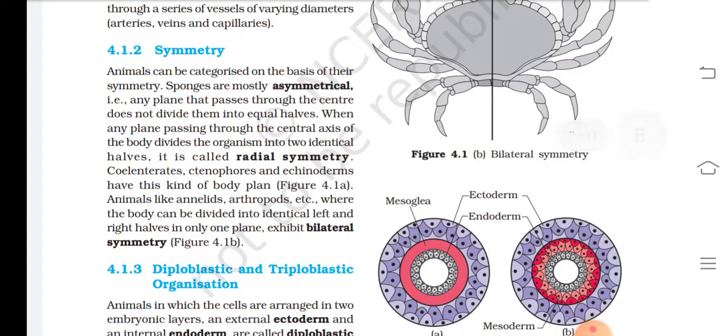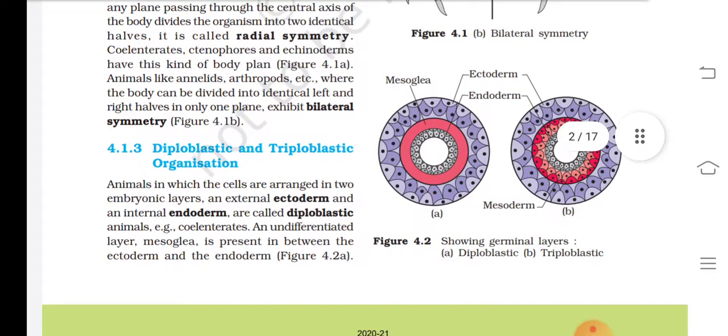Animals like annelids, arthropods, etc., where the body can be divided into identical left-right halves in only one plane, exhibit bilateral symmetry, that is given in figure 4.1b.